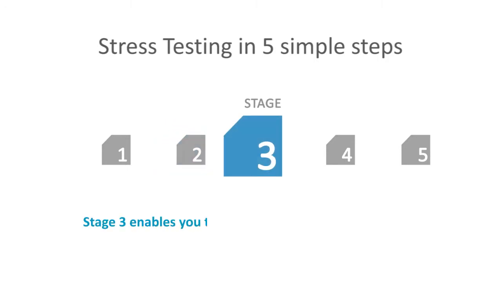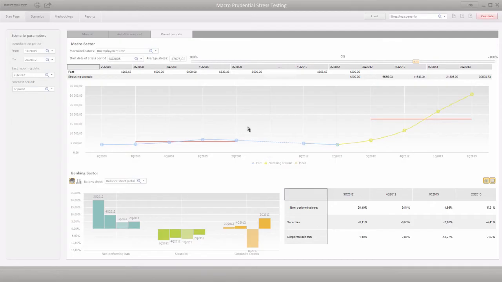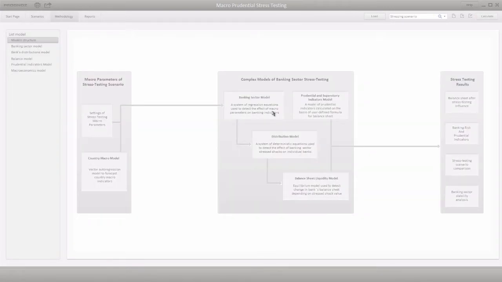Stage 3 enables you to edit the integrated economic and mathematical models and calculate the stress test. To launch the stress test calculation, click the Calculate button under any tab of the system. Use the Methodology tab to view and edit the integrated economic and mathematical models. The Methodology tab displays a flowchart of the models.